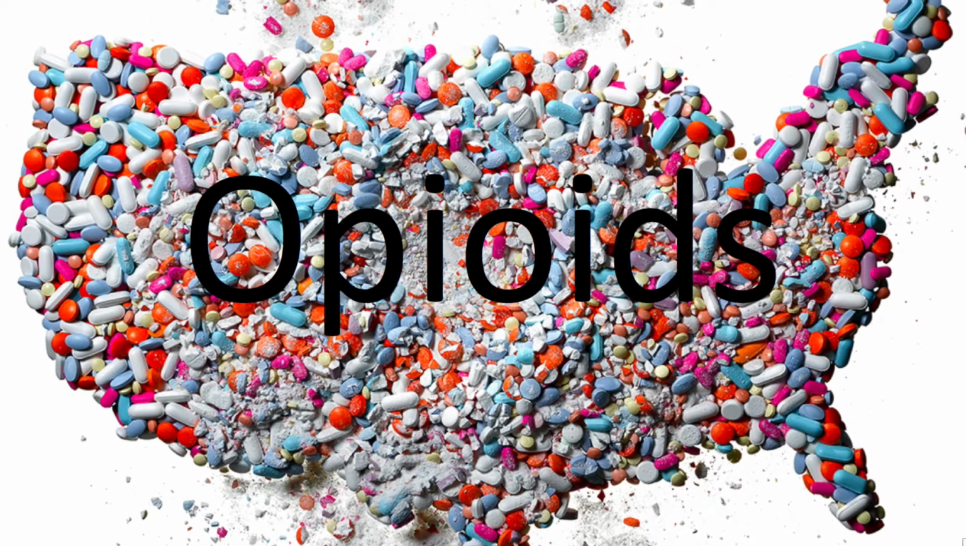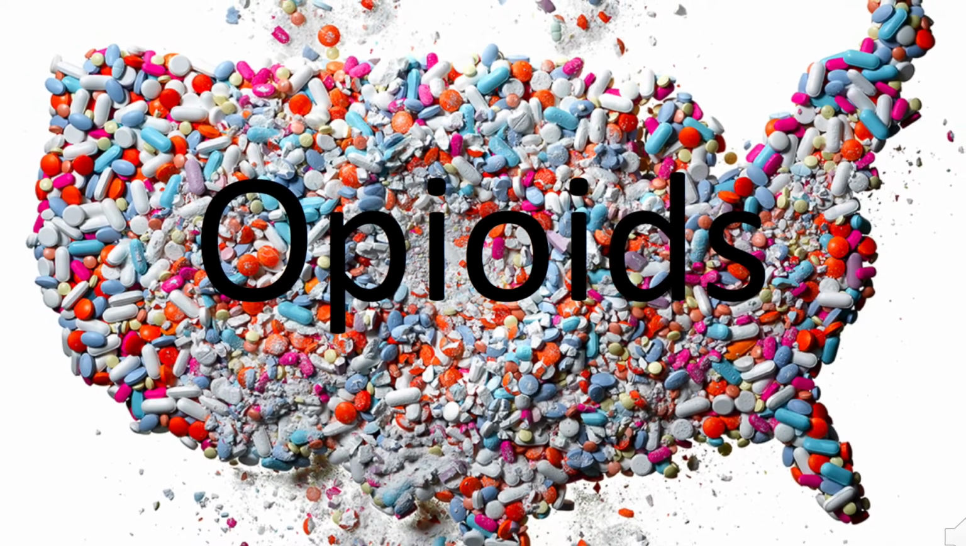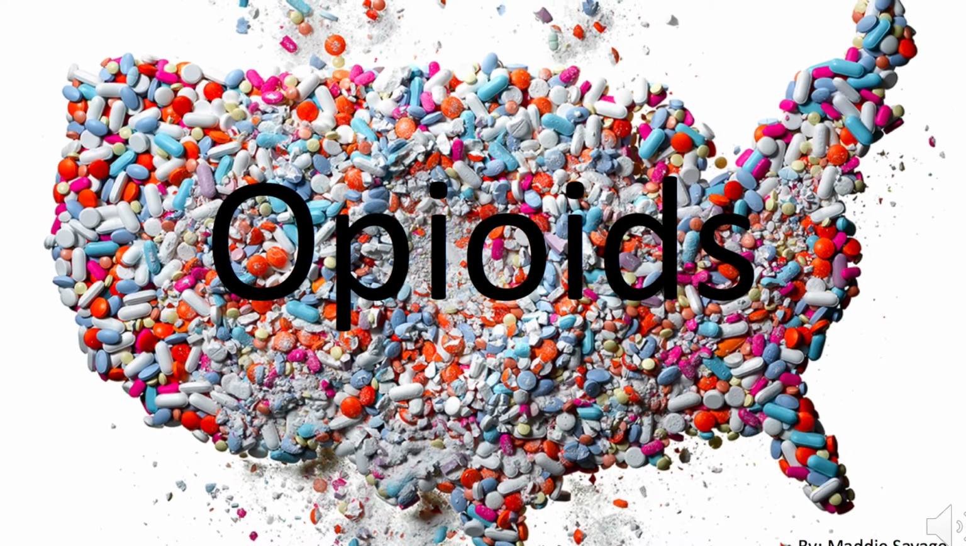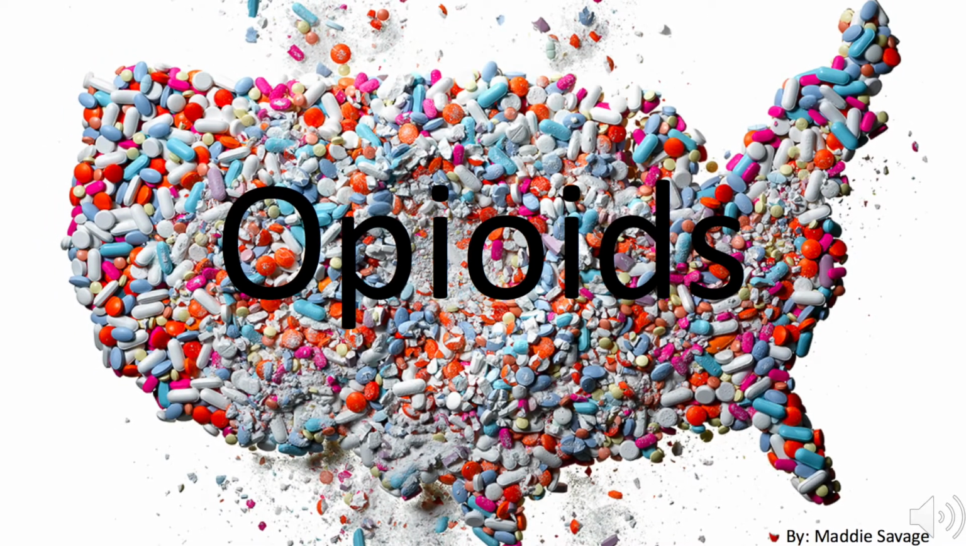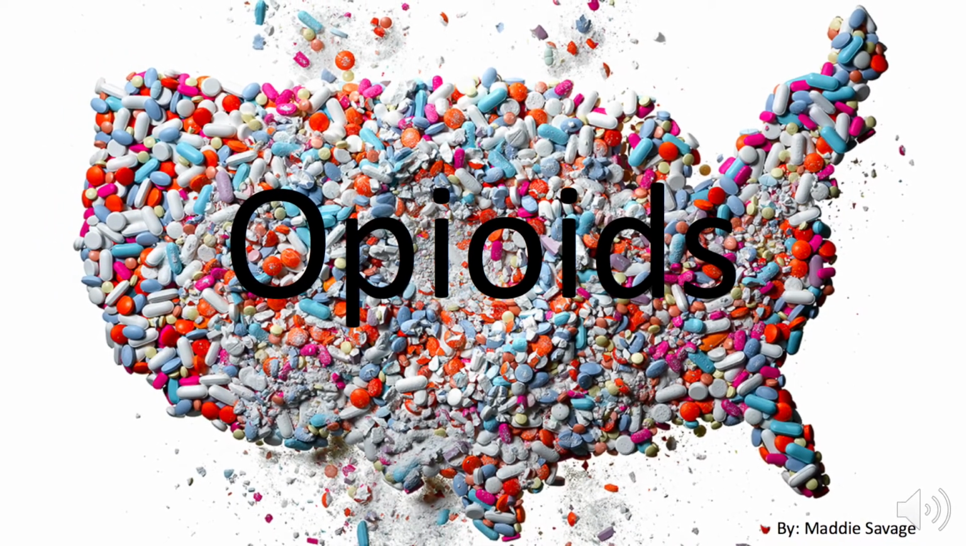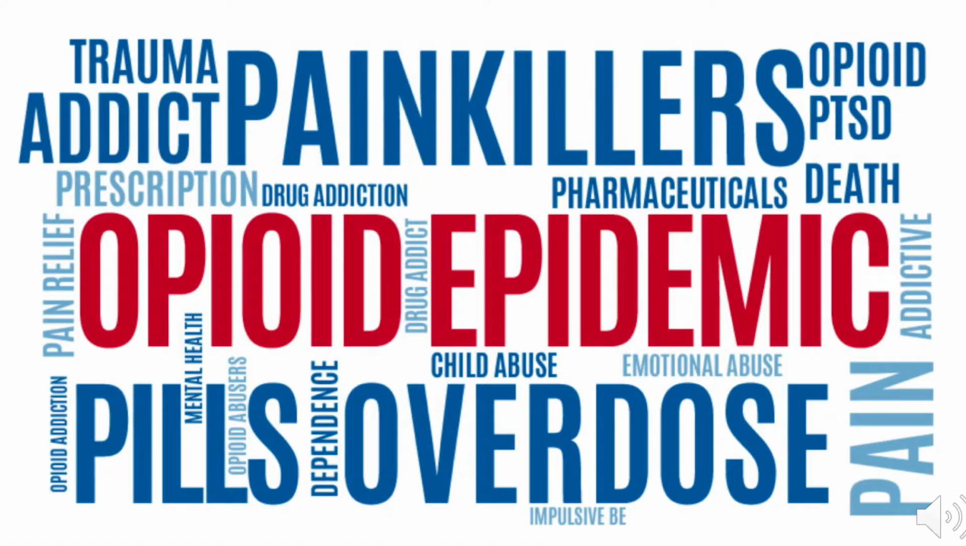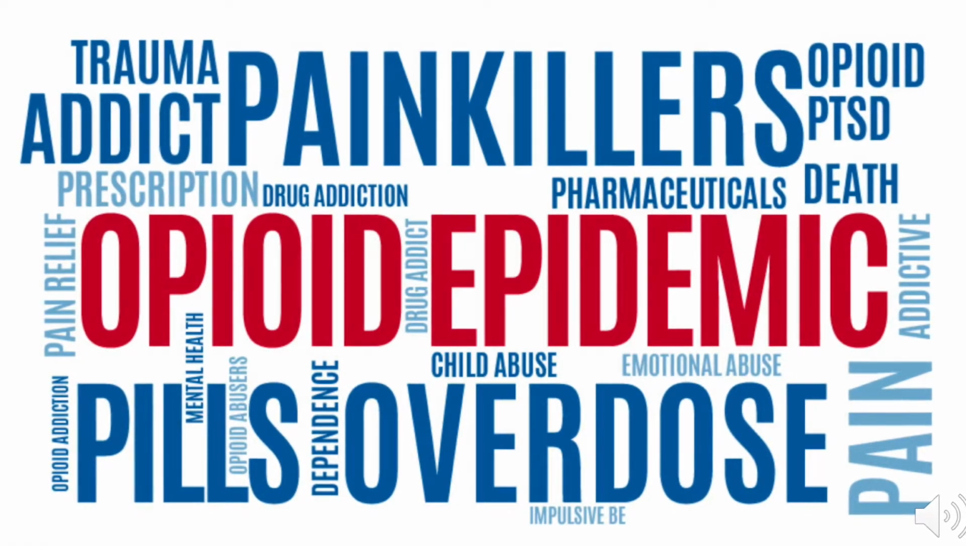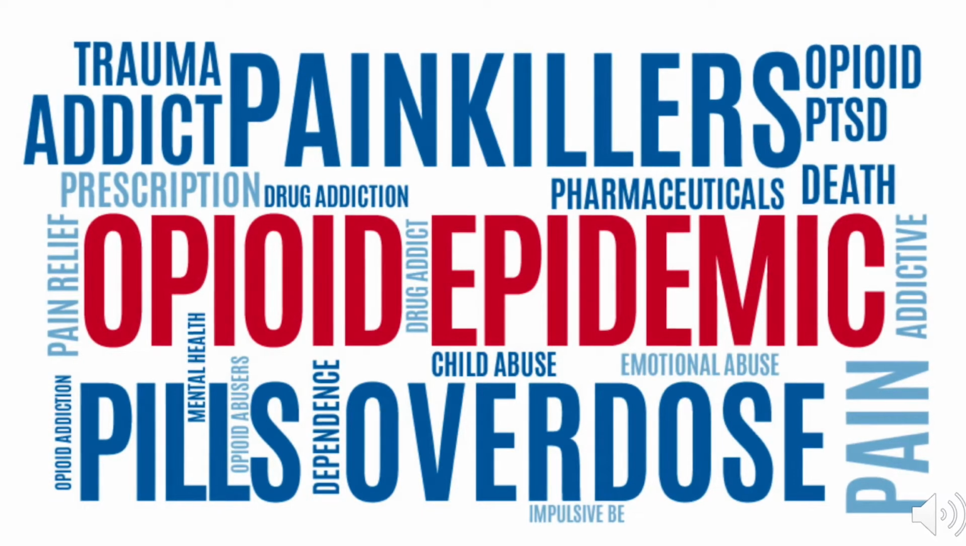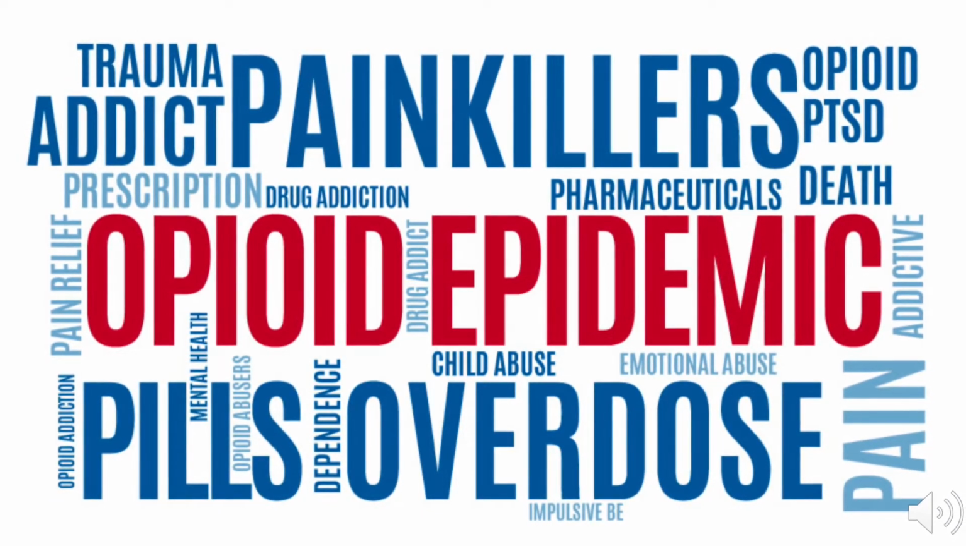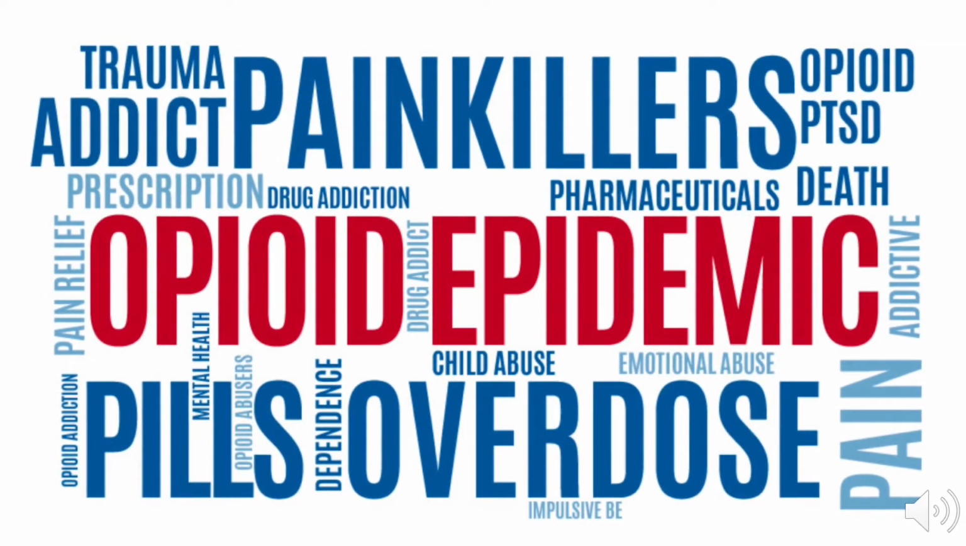For my project, I did the opioid epidemic. Here is a map of the United States showing all different sorts of pills with the title Opioids in the center, emphasizing the opioid epidemic. Next, we have the opioid epidemic picture, which shows anything from pill overdose to painkillers to addicts. So this is showing that it can lead to multiple different things.